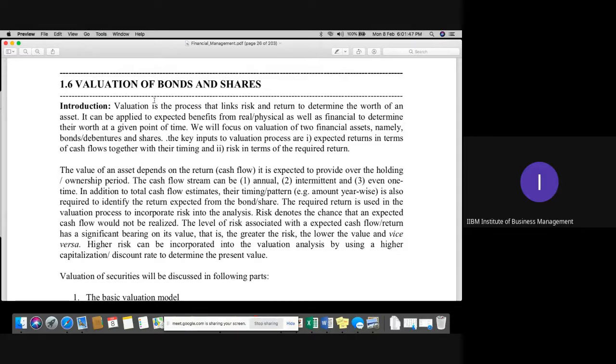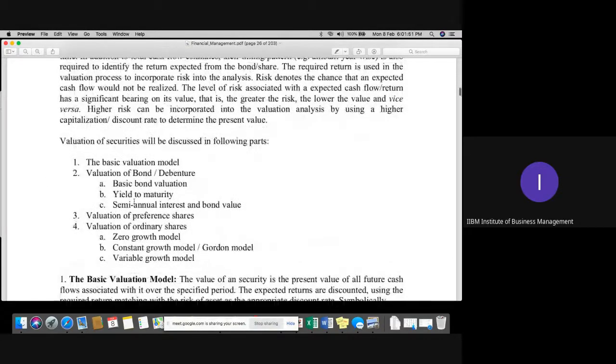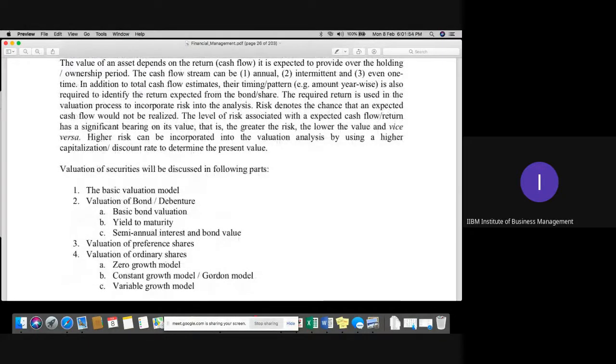Whenever we value any securities, we have the following methods. First is the basic valuation model. Second is the valuation of bonds and debentures, which has three methods: basic bond valuation, yield to maturity, and semi-annual interest and bond value. The third is valuation of preference shares and valuation of ordinary shares. We have the zero growth model, the constant growth model, called the Gordon model, and the variable growth model as well. Shall we start all the methods one by one?